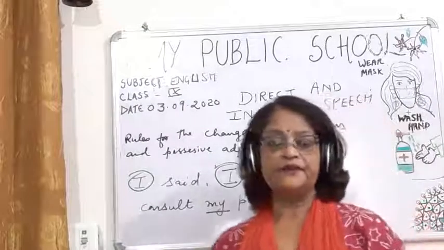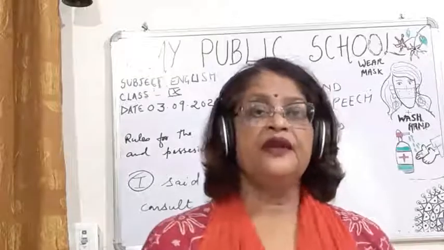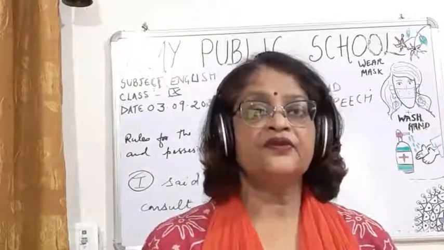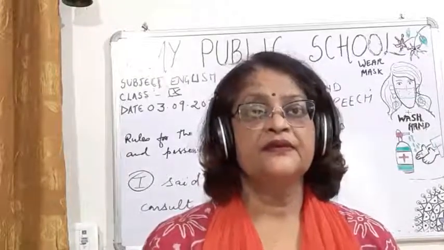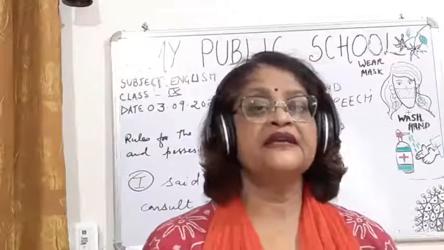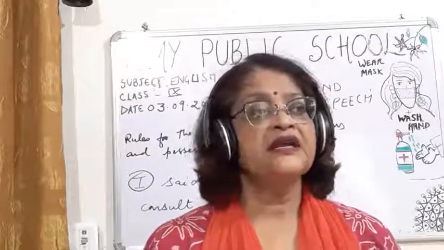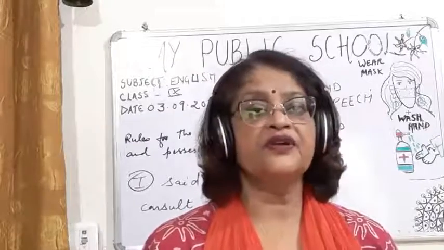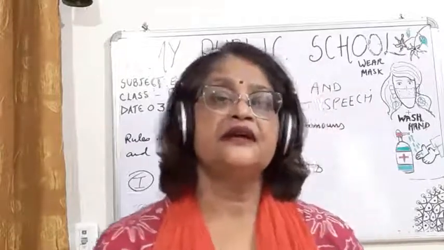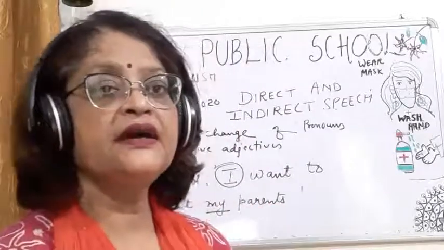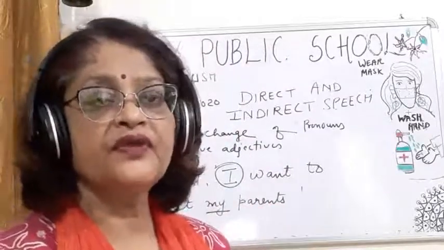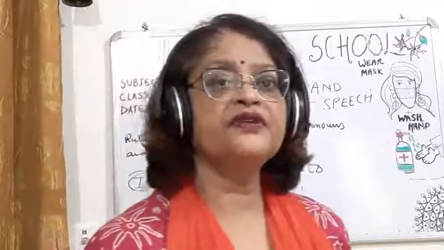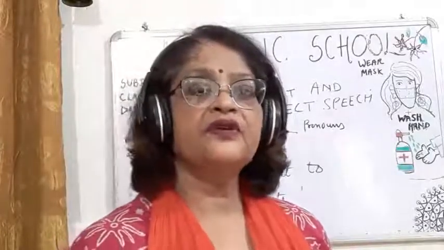So first, you have to find out the pronouns of both parts. Second, you have to see whether the pronouns are of the first person, second person, or third person, in the reporting part and in the reported part also.